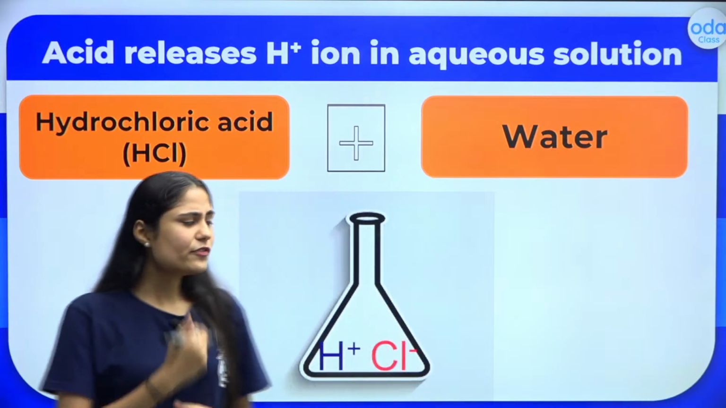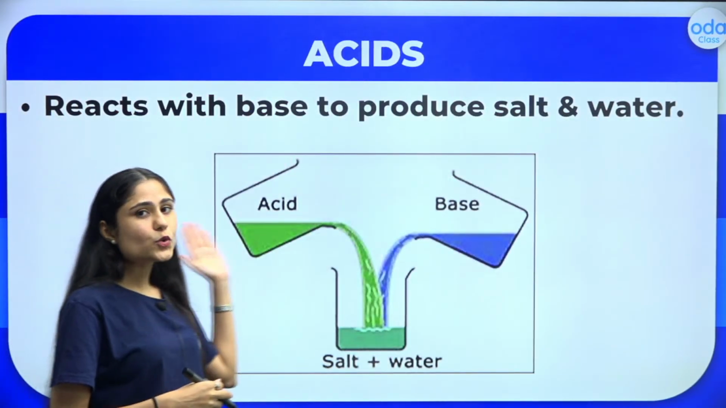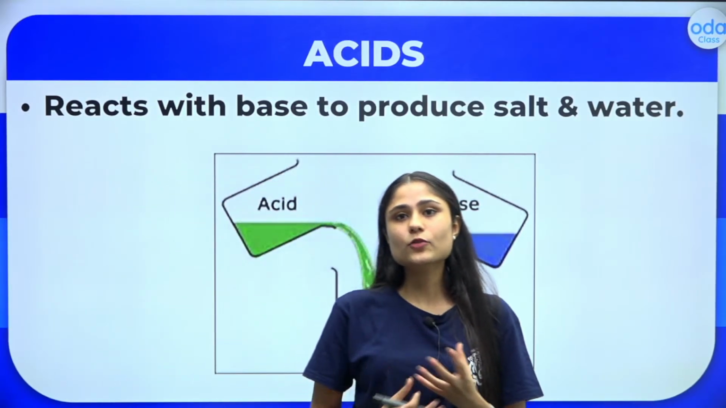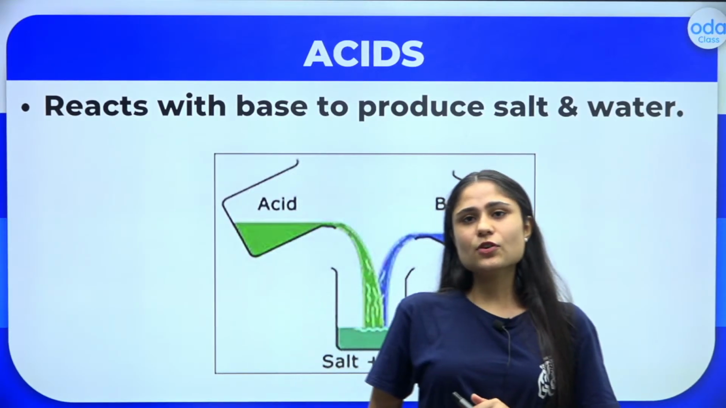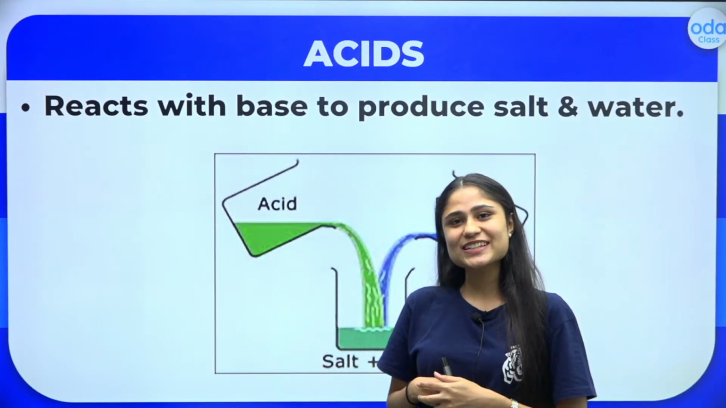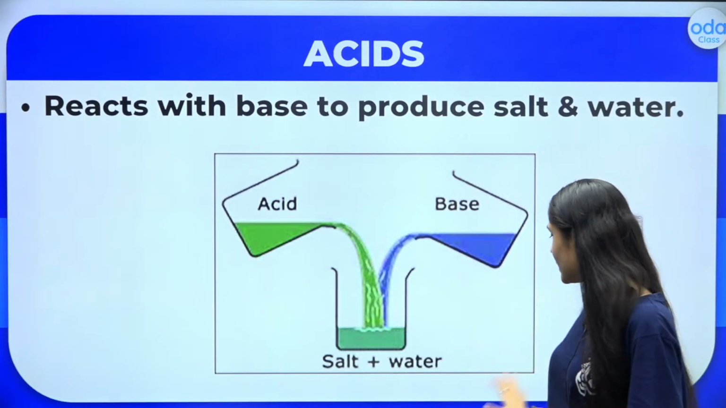Alright, so this was all about that they give us H plus ions. Now let us move to another property, that they react with the base, and when they react with the base, they result in the formation of a salt and water. This is known as the neutralization reaction, and we will learn about it later on. Now let us try to understand with an example.